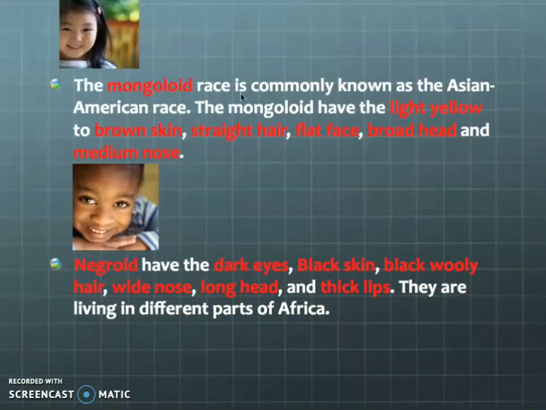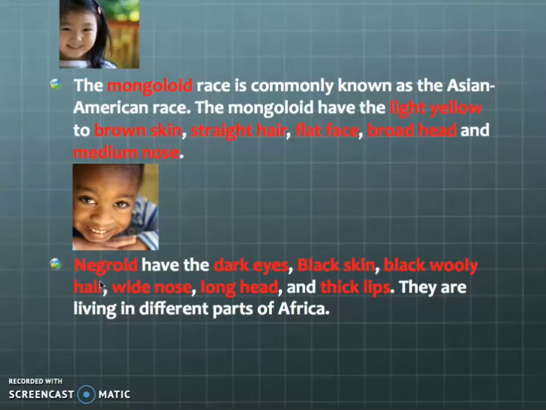And next is Mongoloid. This type of people are found in Asian and Asian American races. These people have light yellow to brown skin, straight hair, a flat face, a broad head and a medium nose. So this category of people comes under the Mongoloids.